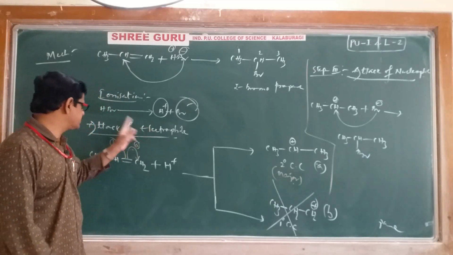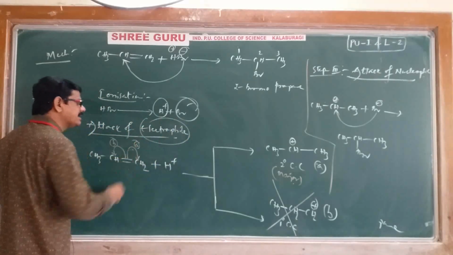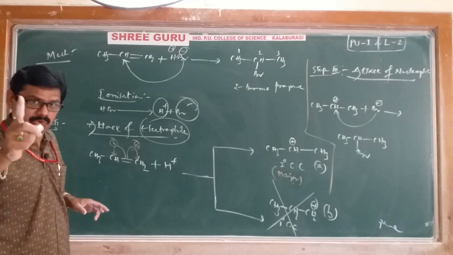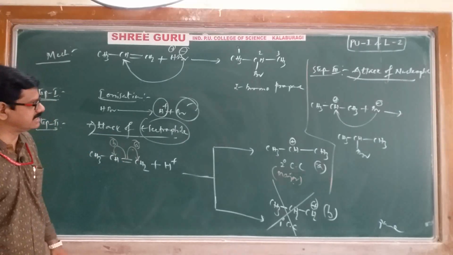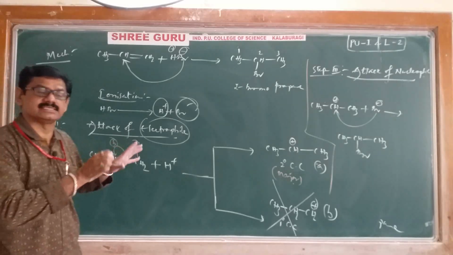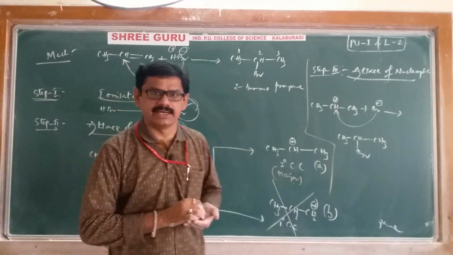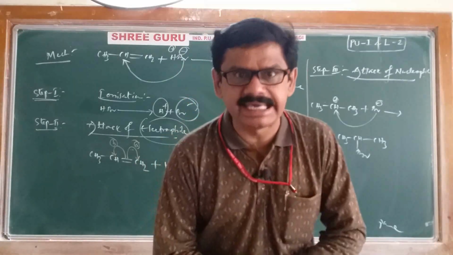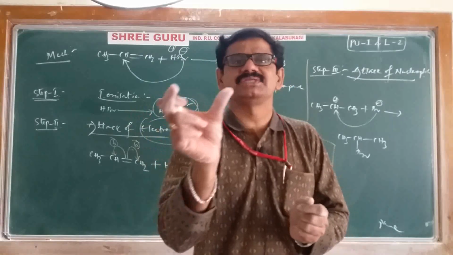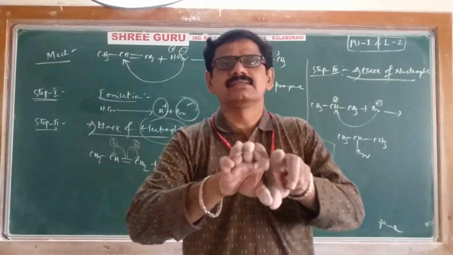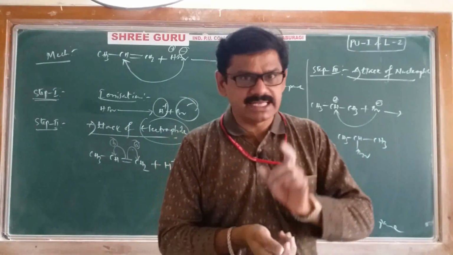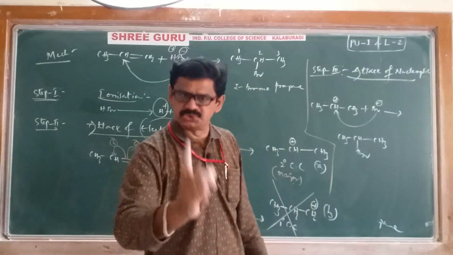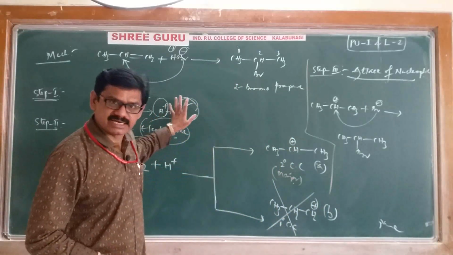I'll repeat. First, the electrophile adds across a double bond. That's why it is called electrophilic addition reaction. That's it. This is addition of hydrogen halide. Once again, we'll recall. In case of symmetrical alkenes, the hydrogen halide will directly go and add. There are no restrictions. But in case of unsymmetrical alkenes, it should follow Markovnikov's rule.